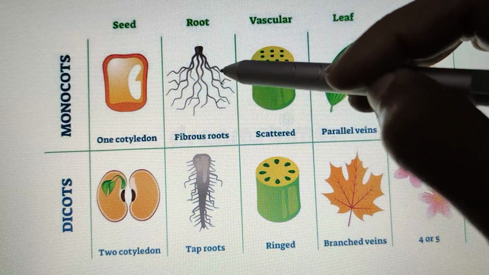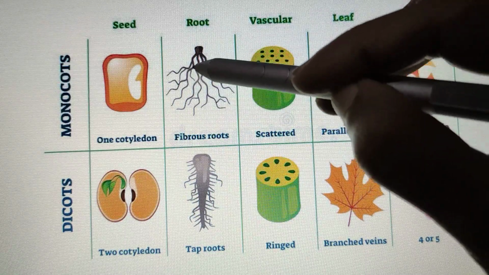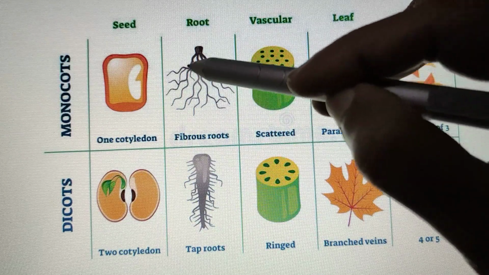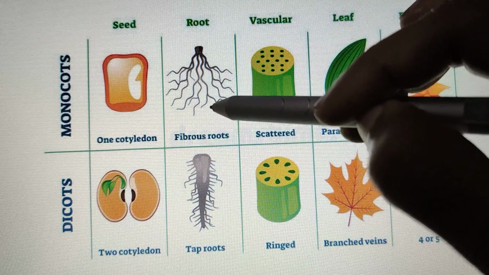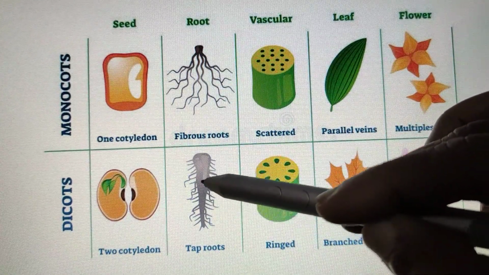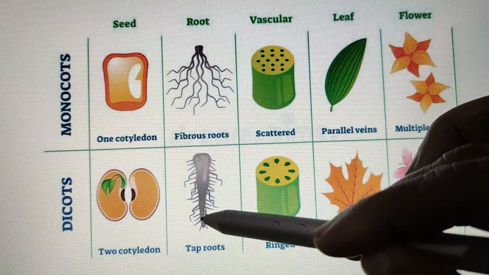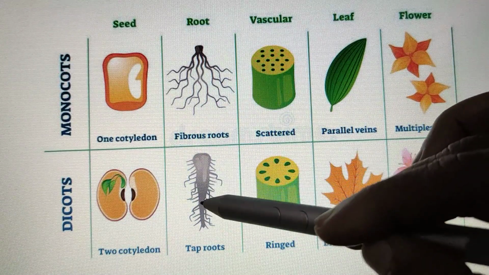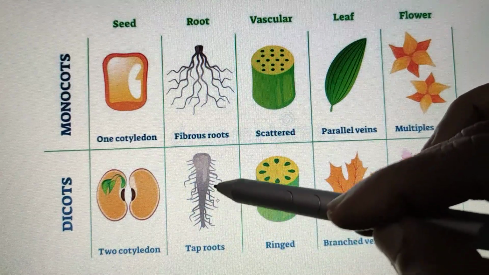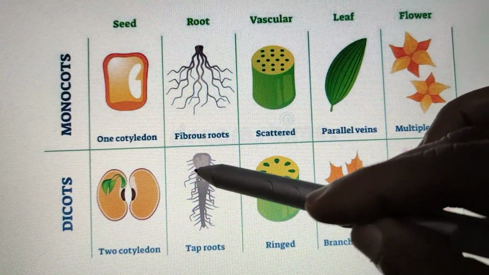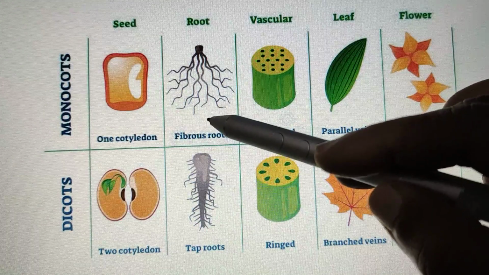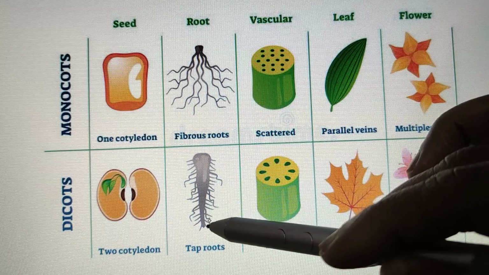Such a root system where a large number of similar size roots are there is called a fibrous root system. Grass, for example, has a fibrous root system. Whereas plants like mustard have one main root which produces small branches. Such a main root is called a taproot. It produces secondary roots also. So this is what is called a taproot system. Monocots produce fibrous roots. Dicots produce taproot.